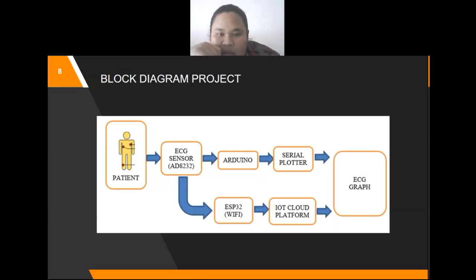Then the ECG sensor AD8232 will interface with two types of microcontroller, the Arduino Uno and the ESP32 Wi-Fi. In the Arduino Uno, the ECG signal or ECG graph will be displayed in the serial plotter. And for the ESP32, using Wi-Fi, it will send the data of the ECG signal to the IoT cloud platform and display the ECG graph.